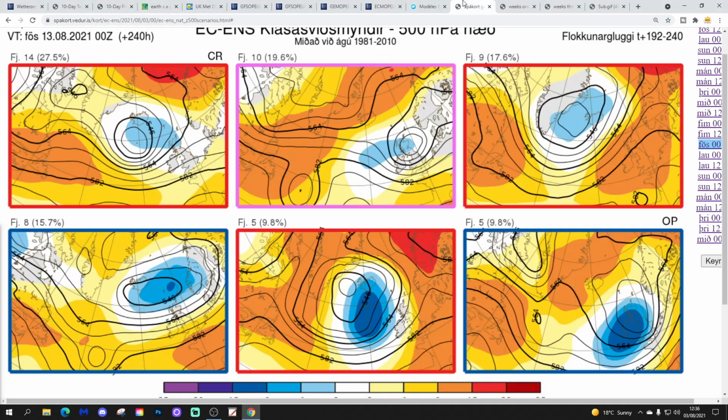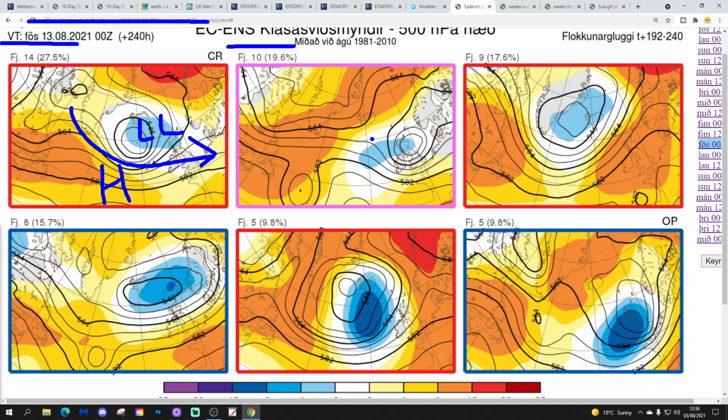Right, let's have a look at the upper side of the table within the ECM ensembles today for day 10. That will get us to the 13th of August from the Icelandic Met Office. We have 14 members of the ECM ensembles with low pressure to our north, high pressure in the middle of the Atlantic. We send the jet stream on a northwest-southeast alignment. It's looking cool and showery with that one.